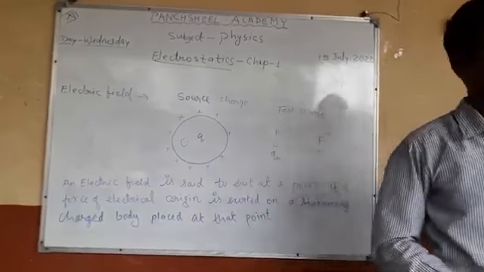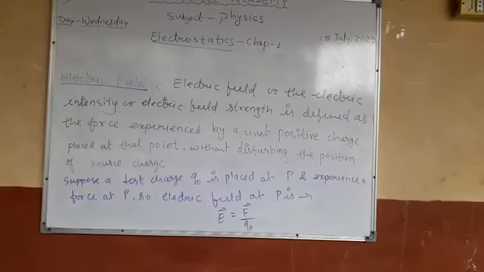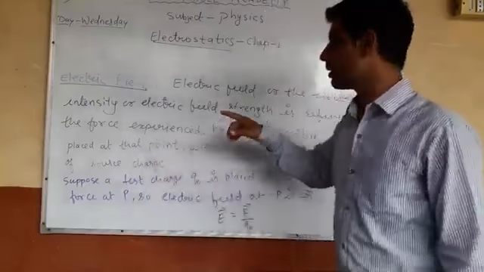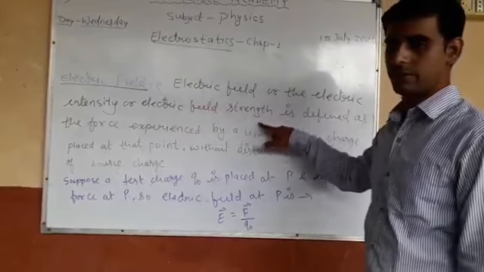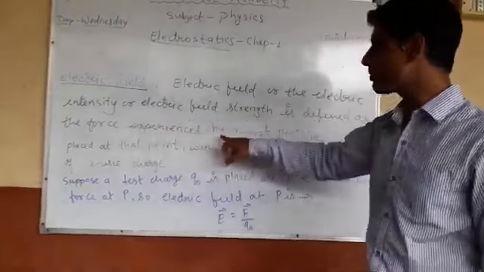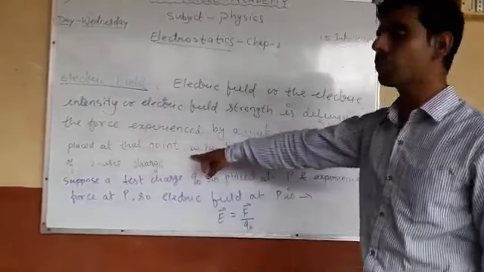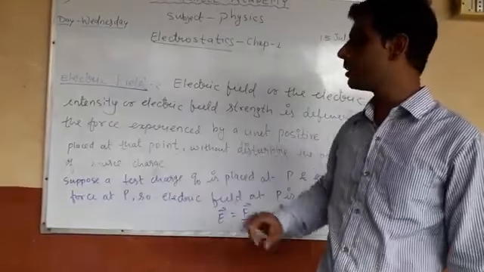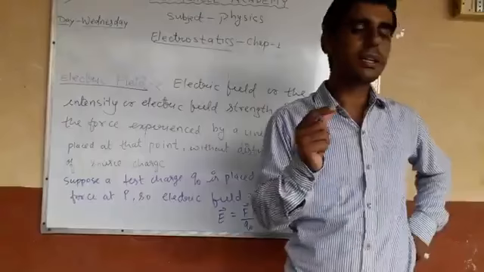So write down this thing. The definition of electric field, or quantitatively, the electric field or electric intensity or electric field strength. What is electric field strength? It is defined as the force experienced by a unit positive charge placed at that point without disturbing the position of the source charge. Okay, the electric field strength is the force experienced by the test charge.